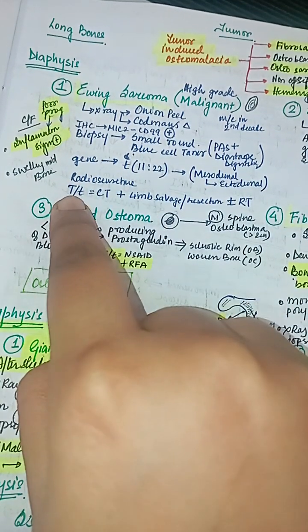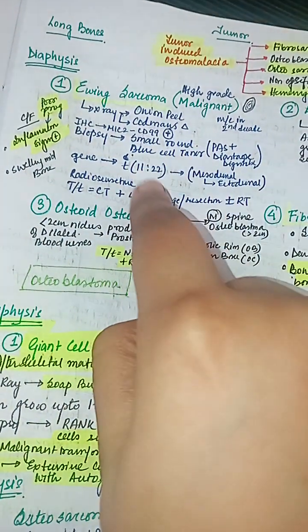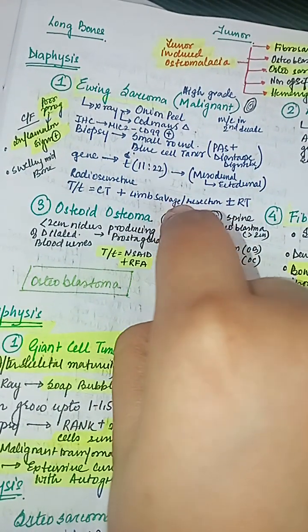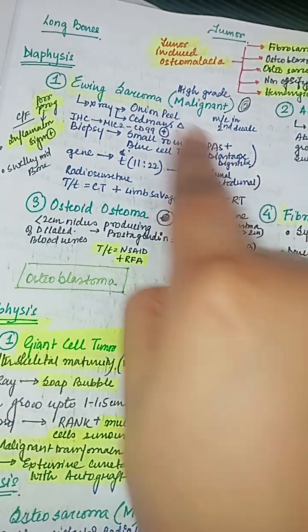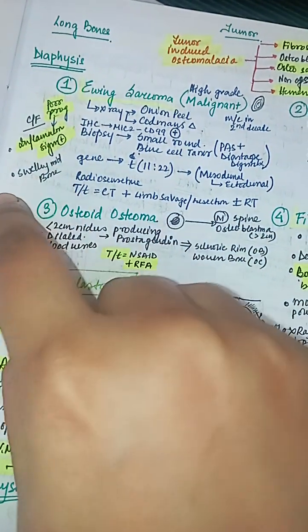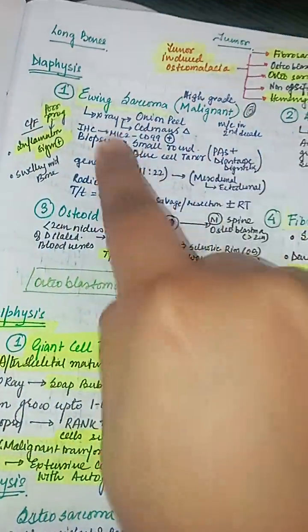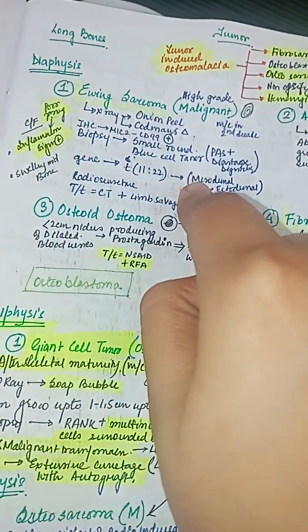It is a radiosensitive tumor, that is why in the treatment we use chemotherapy, then limb salvage and resection, and then radiotherapy. If inflammatory signs are present, this is poor prognosis, and the patient presents with swelling in the middle of the bone. This is Ewing sarcoma.